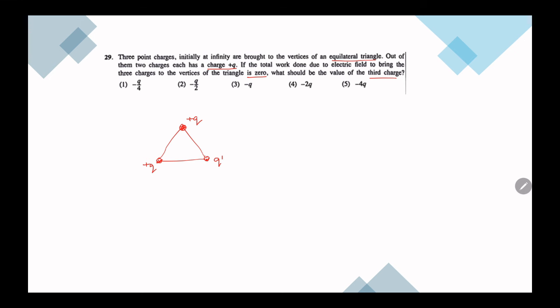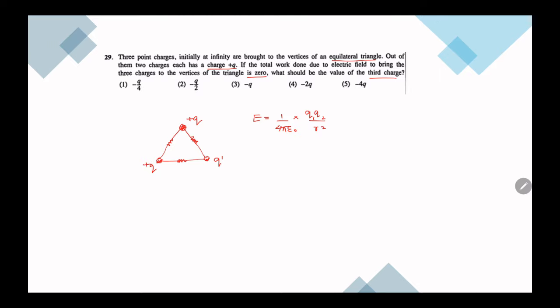Now, earlier I have told that the energy stored between charges is actually stored in the bonds. Then you can easily write the equation like 1 over 4 pi epsilon naught q1 q2 over r square. That is how you write the equation for energy stored between 2 charges.